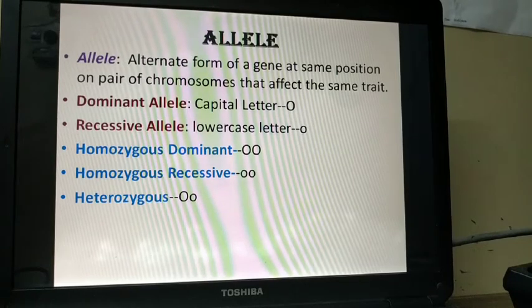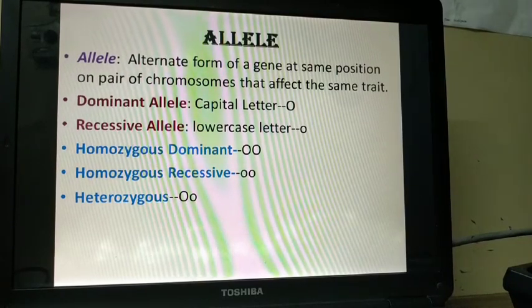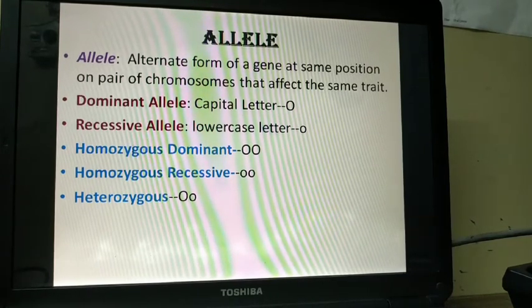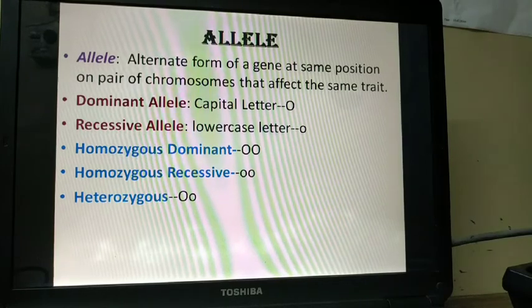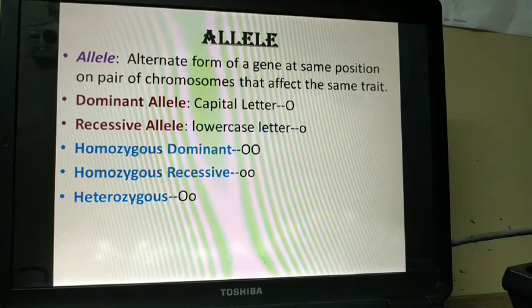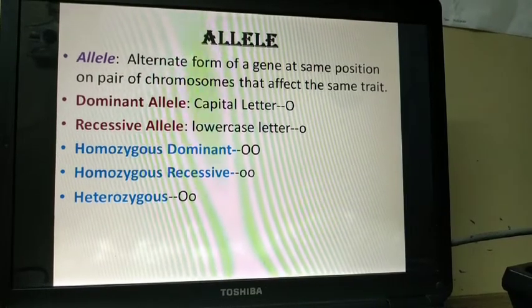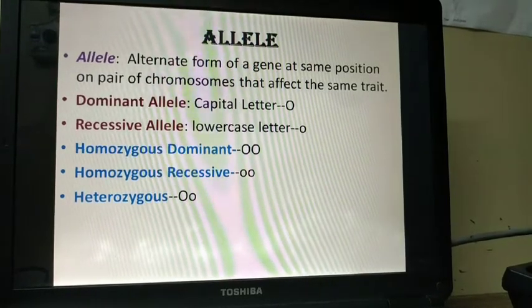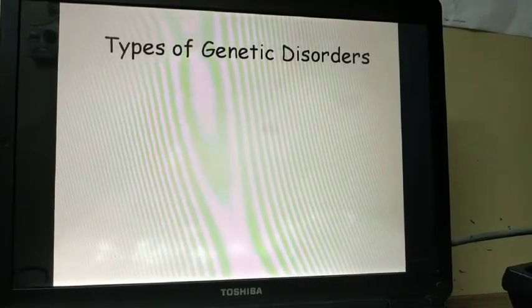Homozygous dominant has two dominant alleles, that is two capital letters O, homozygous recessive is two small letters, and heterozygous is one capital and one small letter. So there will be one dominant and one recessive gene, or both will be dominant or both will be recessive. This is what is called an allele, an alternate form of a gene that is approximately the same.